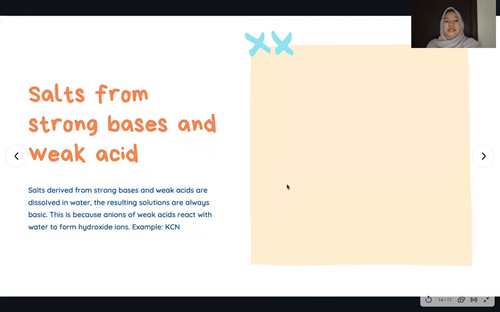And next, salt from strong base and weak acid. When salt derived from strong base and weak acid is dissolved in water, the resulting solution is always basic because the strong one is the base. This is because anions of the weak acid react with water to form hydroxide ions. The example is potassium cyanide.